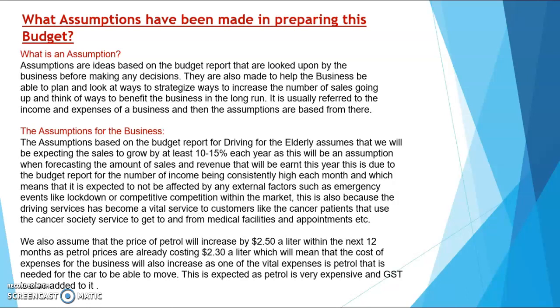We also assume that the price of petrol will increase to $2.50 a litre within the next 12 months, as petrol is already costing $2.30 a litre, which will mean that the expenses for the business will also increase, as one of the vital expenses is petrol that is needed for the car to be able to move. This is expected as petrol is very expensive and GST is also added to it.